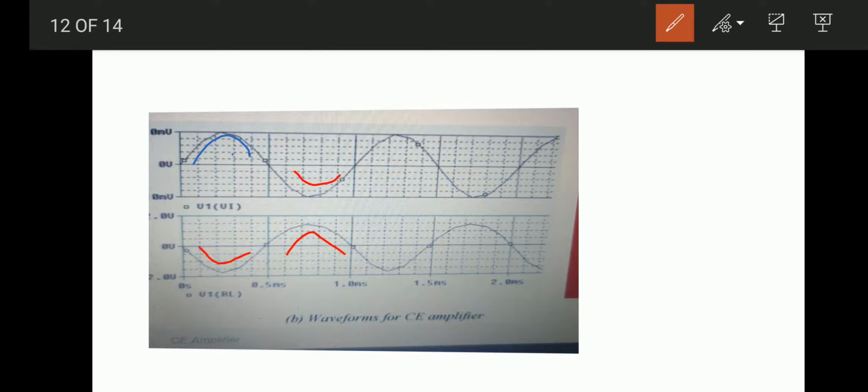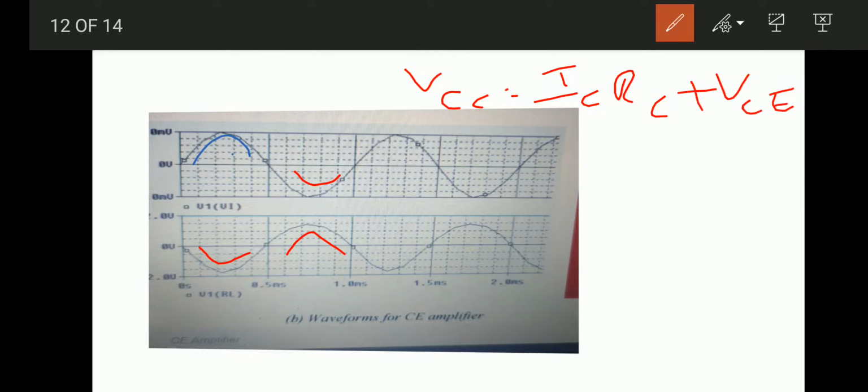We know the equation VCC equals ICRC plus VCE. VCE is the collector to emitter voltage, here that is the output voltage. That means V0 equals VCC minus ICRC.